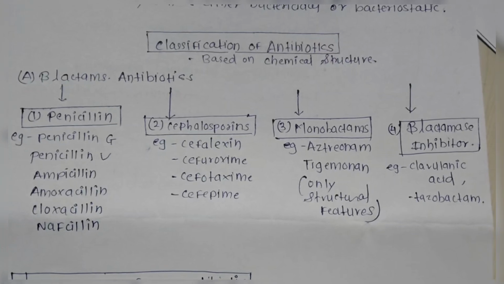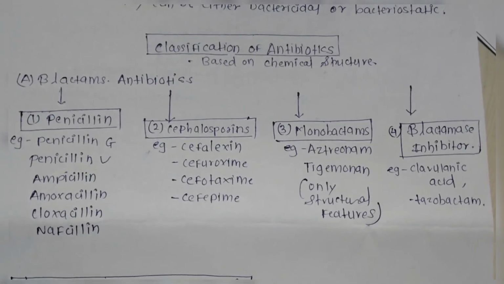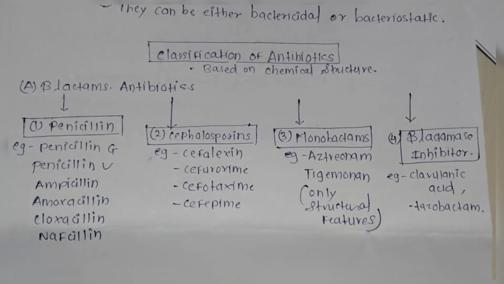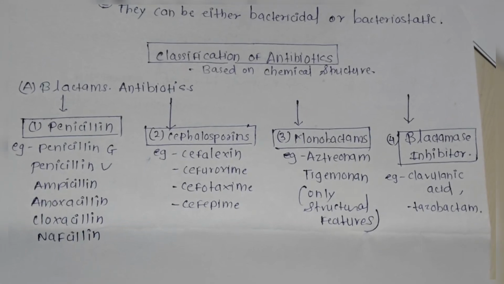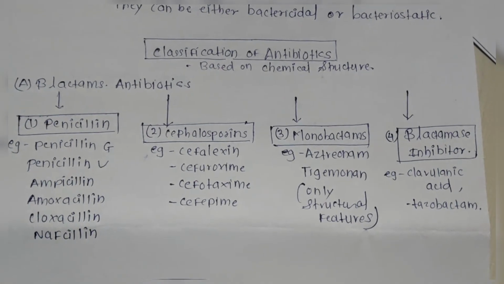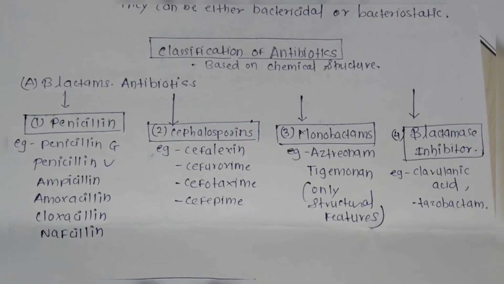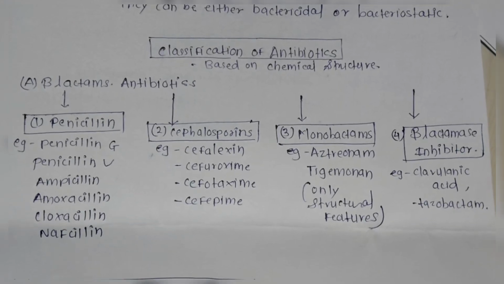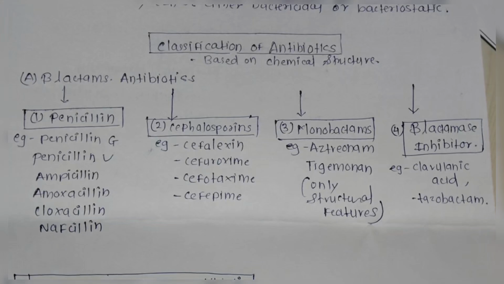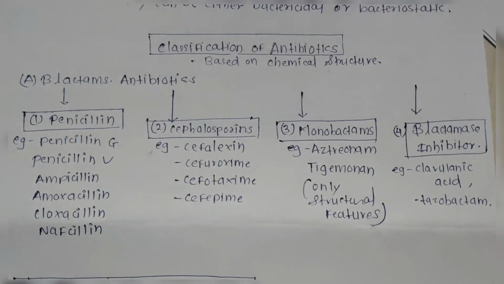Remember that a beta-lactamase inhibitor is a drug which is given along with a beta-lactam because bacteria obtain resistance to beta-lactam by producing the beta-lactamase enzyme, which attacks the lactam ring. So, for the prevention of that, we give beta-lactamase inhibitors with penicillins, cephalosporins, and monobactams. This is just an overview. I'll explain further about the same.